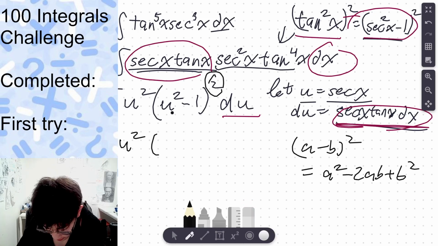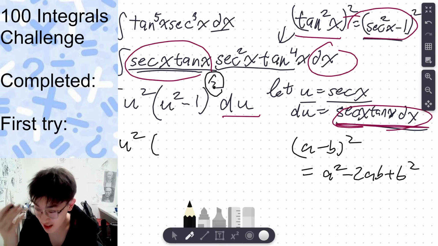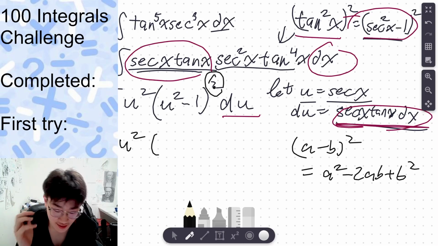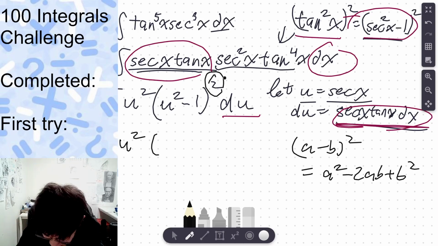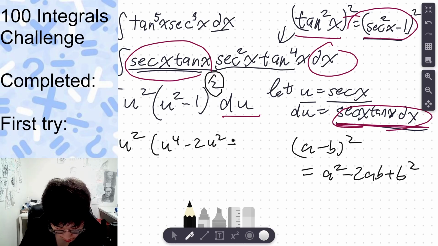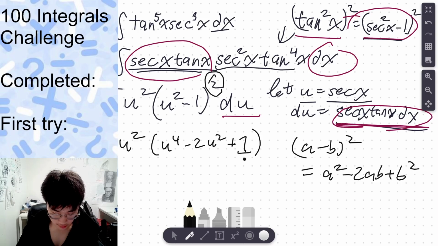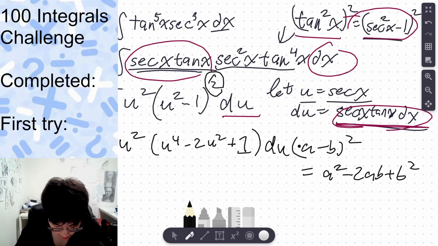This is a, right? From some in the comments, they're gonna say you're bad at math. I'm sorry, man. I'm Asian. This is not easy. A minus b. So this becomes u to the fourth minus 2u squared plus 1 du. Don't forget du.